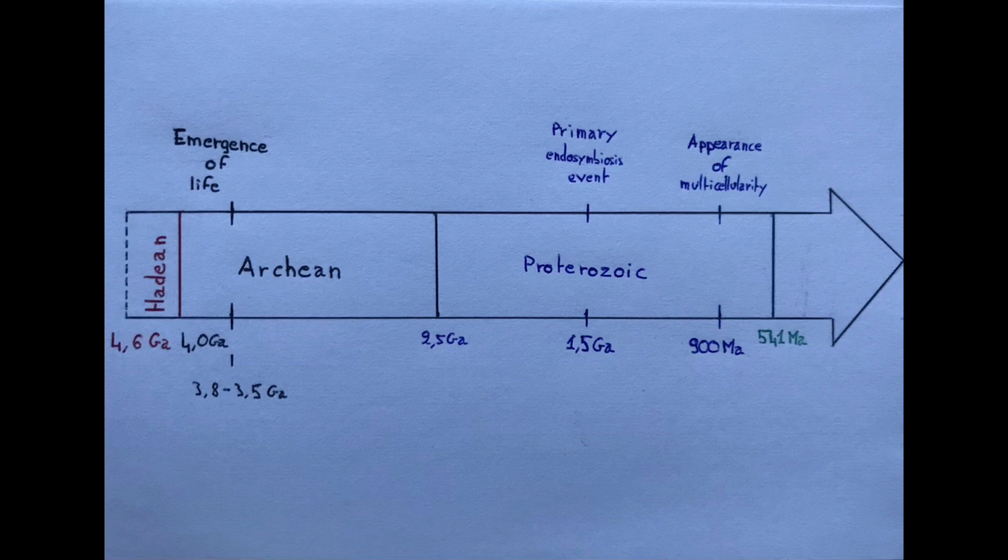900 million years ago, the first multicellular organisms were known. Multicellularity appeared at different times in the history of evolution, and that of plants as well. There is no exact date known today for the multicellularity of plants. The only thing that is known for sure is that this event occurred later and several times within the different plant families.